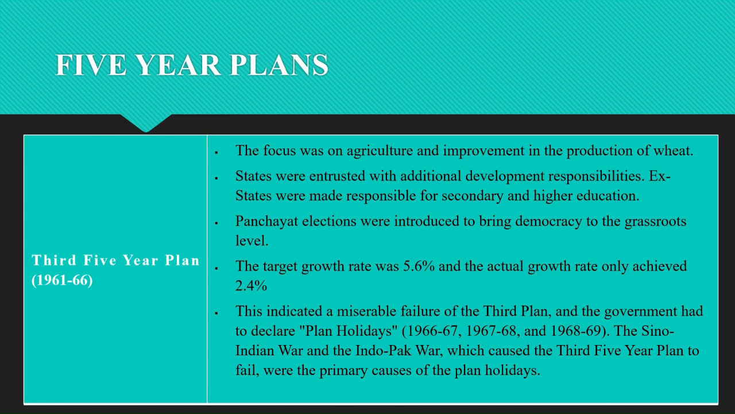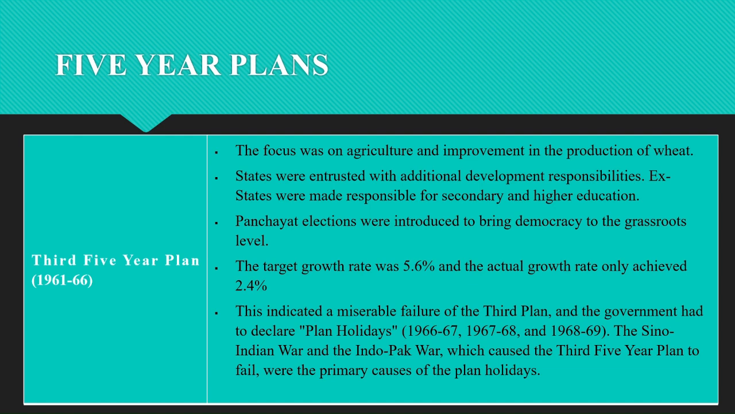The main target of this plan was to make the economy independent. So the stress was laid on agriculture and the improvement in the production of wheat. During the execution of this plan, India was engaged in two wars. The first one is the Sino-India War of 1962 and the second one is the Indo-Pakistan War of 1965. These wars exposed the weakness in our economy and shifted the focus to the defense industry, the Indian Army and the stabilization of prices. The plan was a flop due to wars and drought. The target growth was 5.6 percent while we achieved only 2.4 percent.